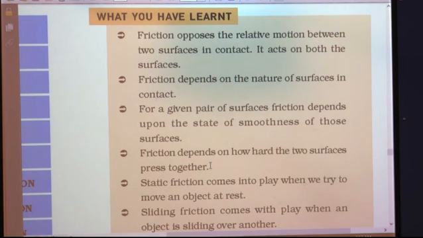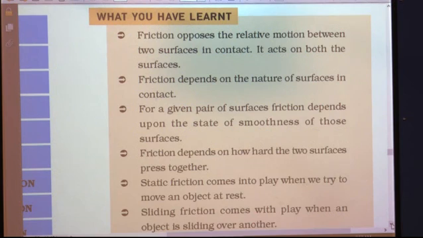But if you press them hard and rub very hard, then you will find that a lot of heat is generated, and you cannot slide your palms as easily as in the first case. So it depends on how hard the two surfaces press together.